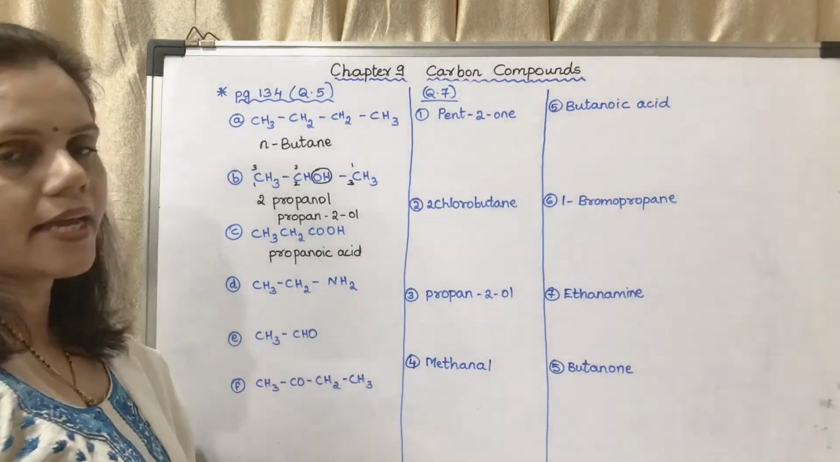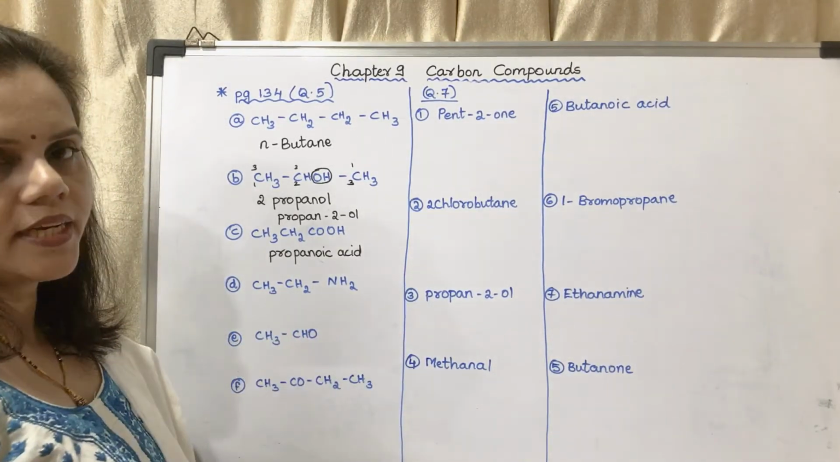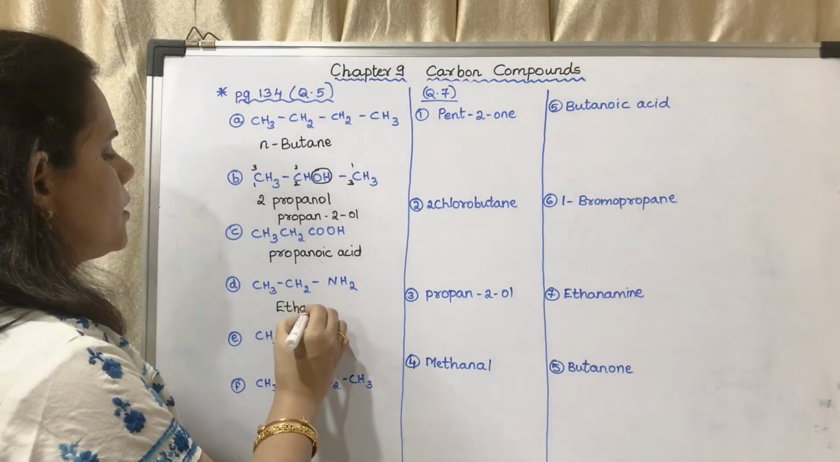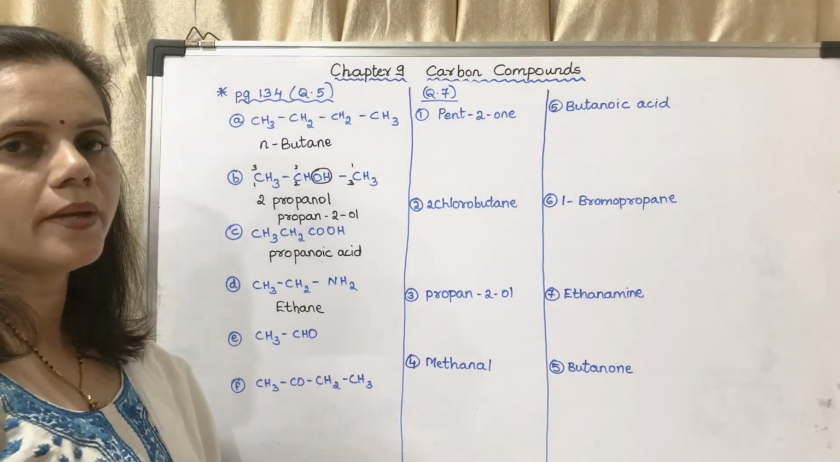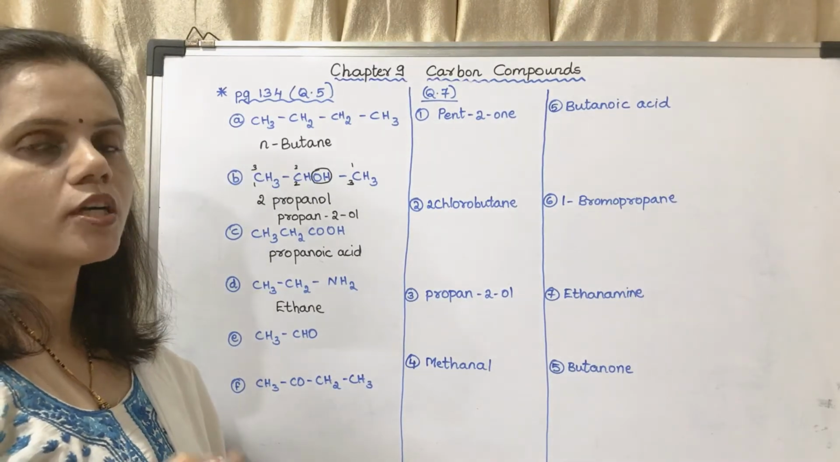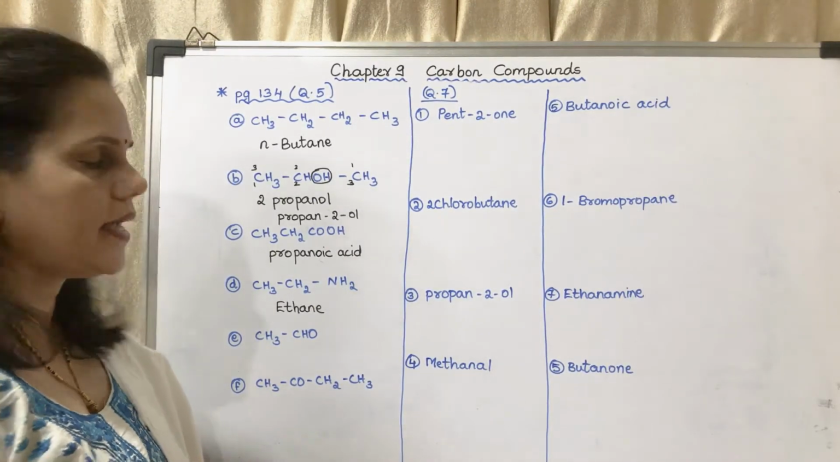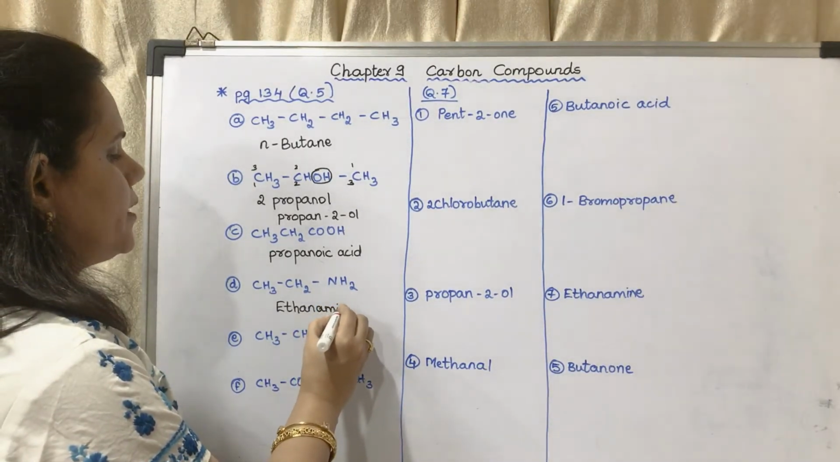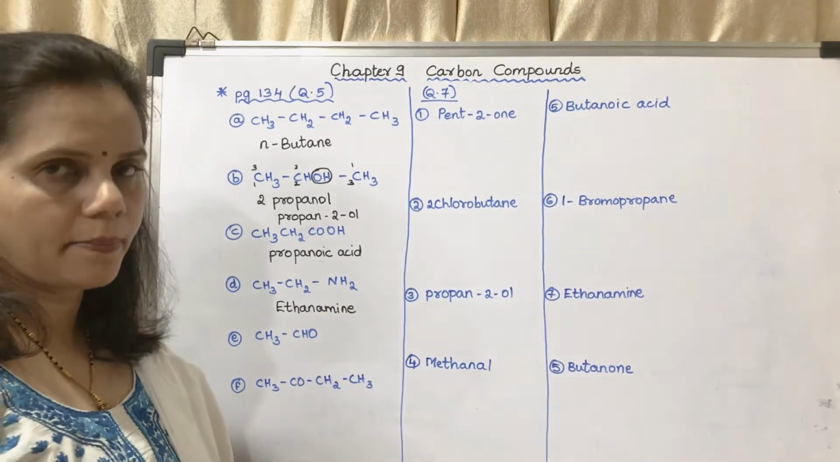CH3, CH2, NH2. You may see how many carbon atoms? 2. So it is ethane. What is the functional group? NH2. That is amine. What is the suffix added? It is amine. So I will remove E and write amine. So it will be ethanamine.